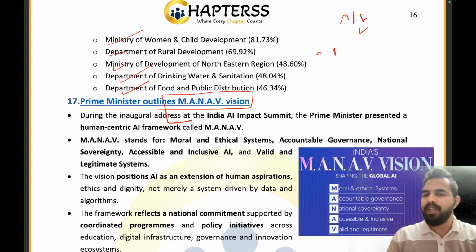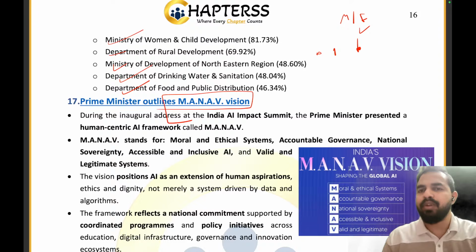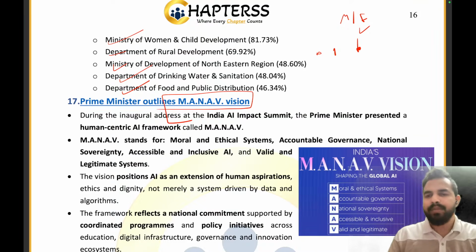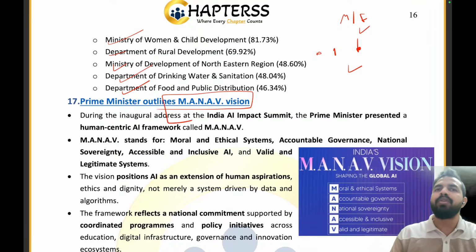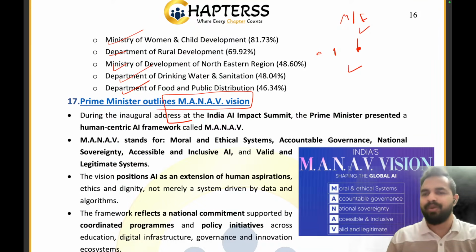Then there should be accountability as well, that if the AI does something wrong, then who will be accountable for that? Then the artificial intelligence that we are working on should follow all the rules and regulations of the nation. It should not be violating the rules of the government of India, right? It should be made accessible and inclusive for all the people. It should not be available only to the privileged class of society. No, every person should have accessibility to artificial intelligence, right? And that's how everything should be valid and legitimate.